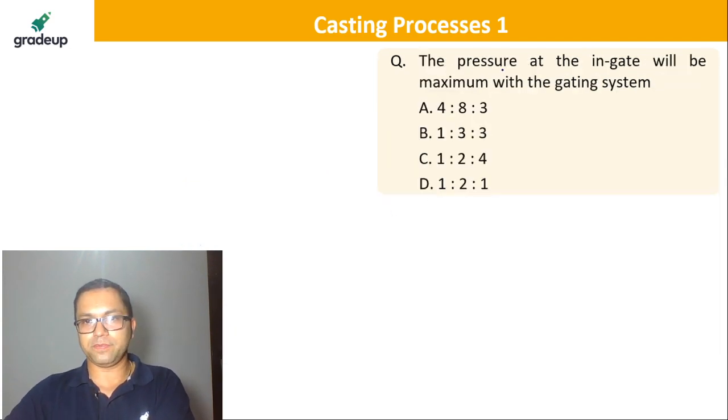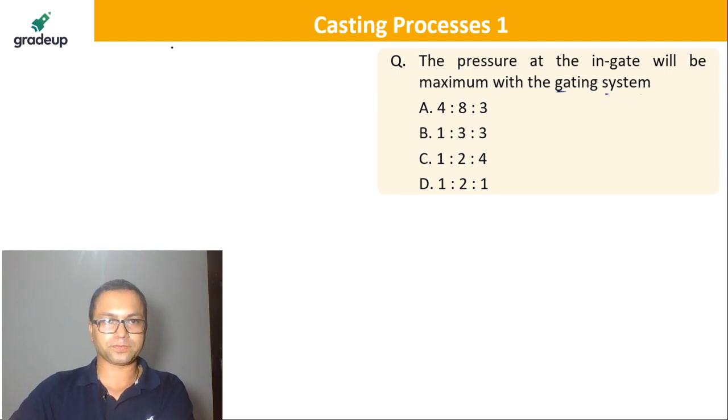Now, please tell me this. The pressure at the in gate will be maximum with which gating system? Now, there's something called a gating ratio.